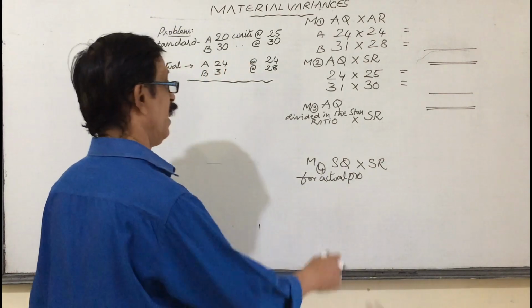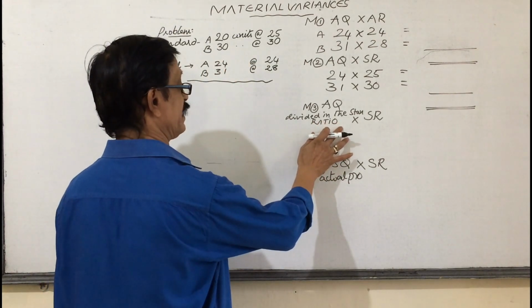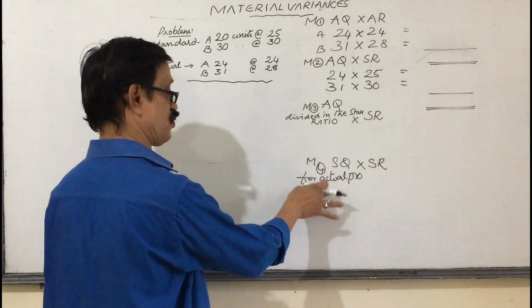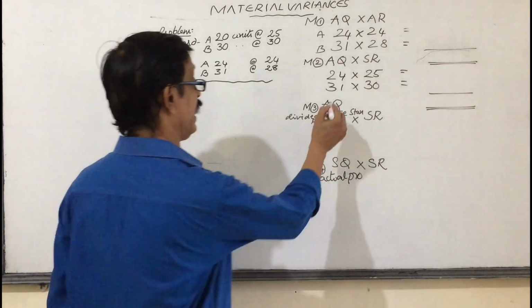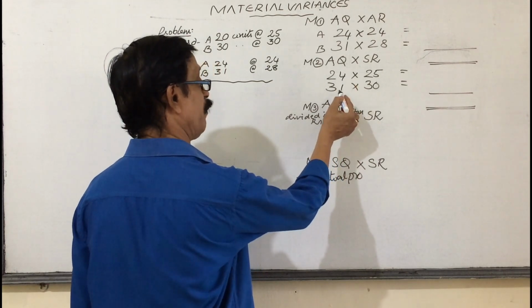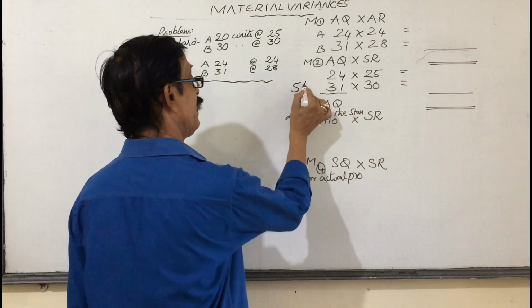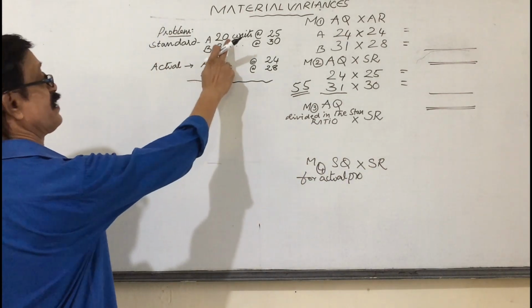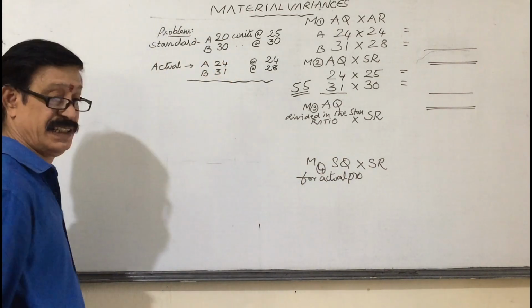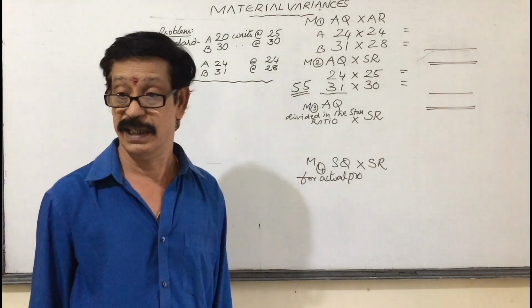Okay. Now, the actual quantity divided in the standard ratio. These two are very, very important. Please listen sincerely. The actual quantity here, how much is there? A 24, B 31. Total is 55. This 55 we have to divide in the standard ratio 2:3. The standard ratio is 20 units, 30 units.